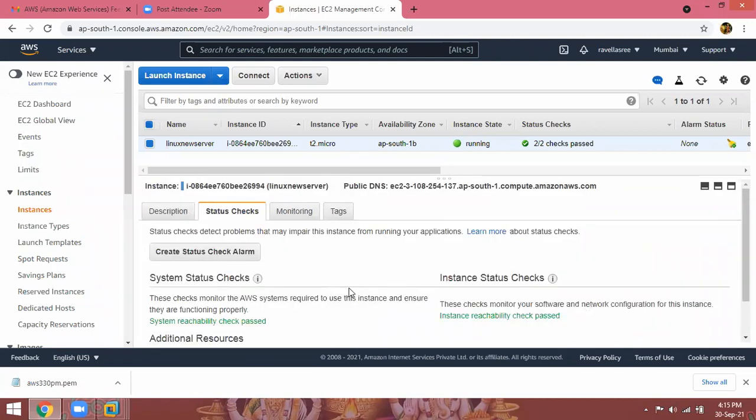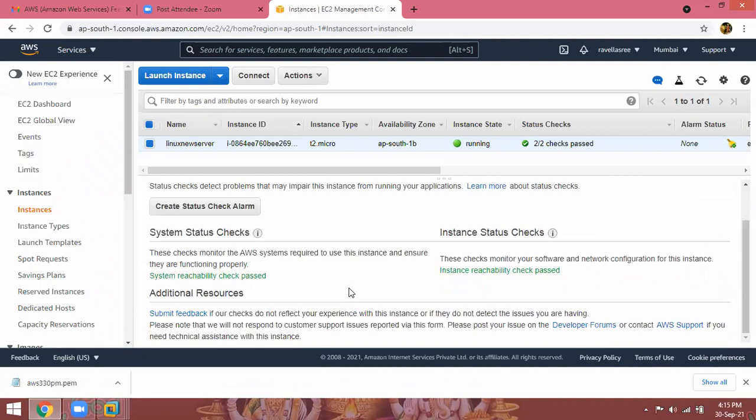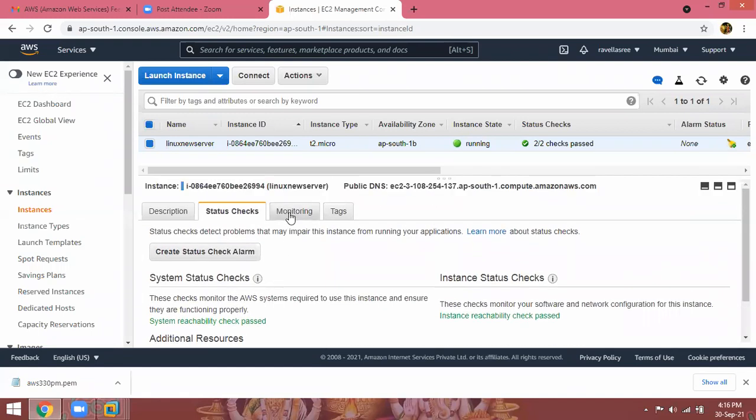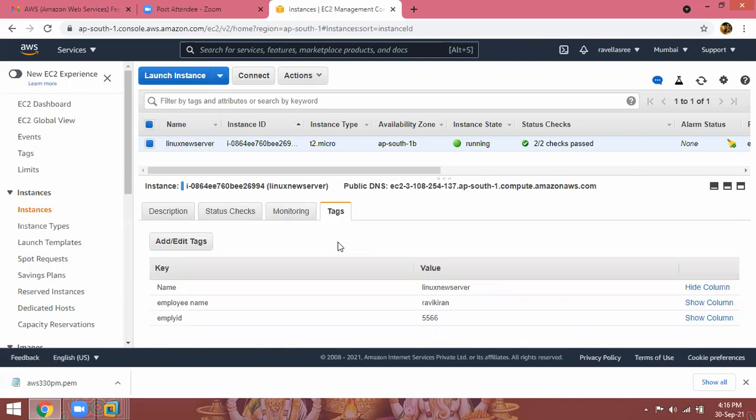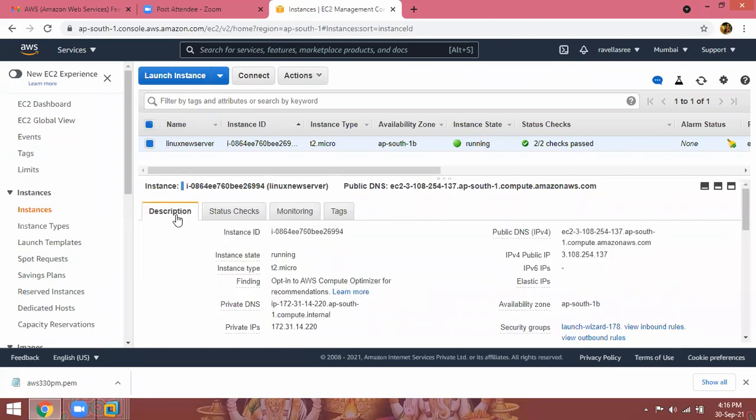Status checks. So create status check alarm. When you configure CloudWatch, you can check the status of your instance. Monitoring, already we selected default monitoring, no alarms configured. This also comes with CloudWatch. Tags. So here I can understand name, Linux server, employee name Ravikiran, employee ID 5566. Here you can see the tags. Now the server is ready.